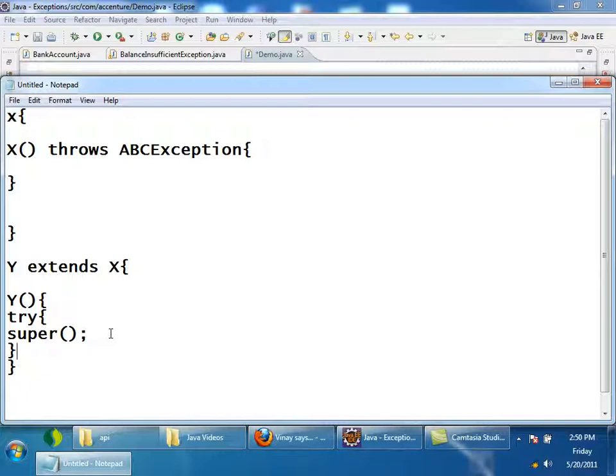So what we learned: if the superclass constructor is throwing an exception, in the subclass constructor you cannot handle it by using a try-catch block. You should declare that it also throws ABC exception, right? So if a superclass constructor is throwing an exception, your subclass constructor should throw an exception. It cannot handle it. Any doubts?